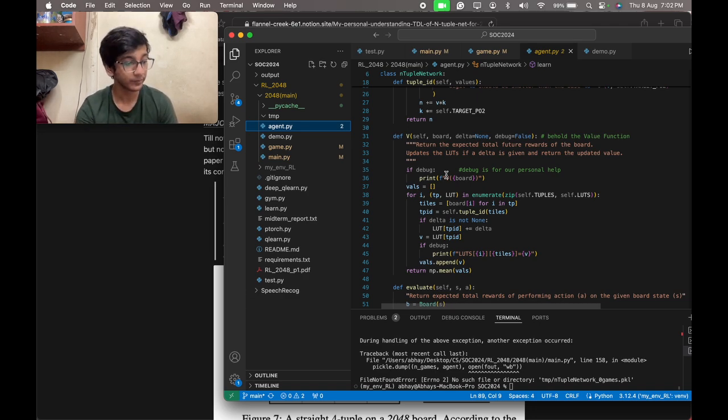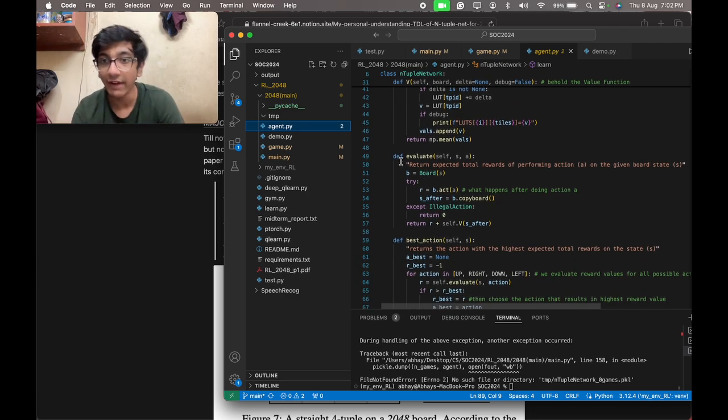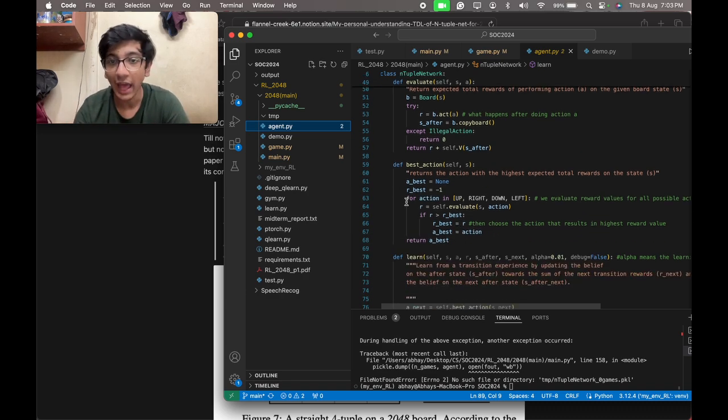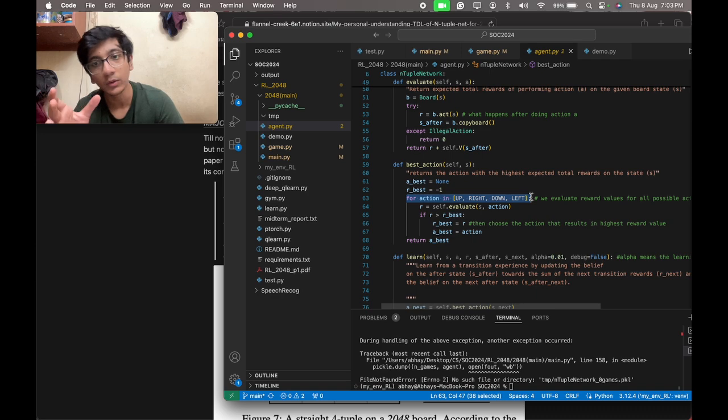Also, what does this delta mean? Delta is for learning. If delta is given, then it is used to update the lookup table, hence facilitating learning. This evaluate is for the total reward for performing an action A. And this best action, as you can see, this statement checks do up, do right, do down, do left, and which action results in the best reward. This function will give you that action.